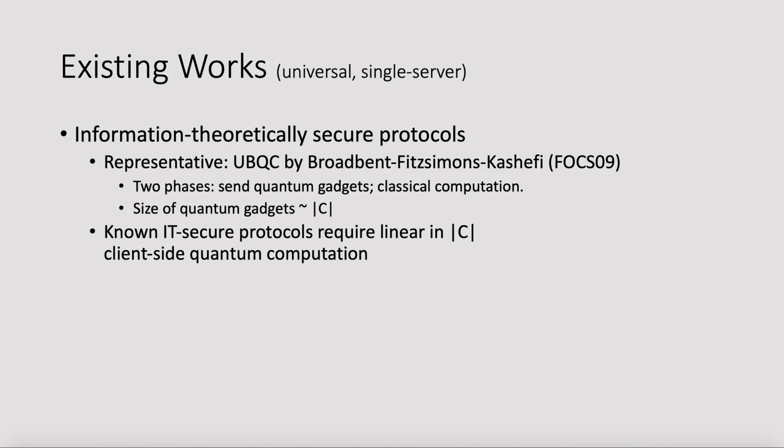In this protocol, there are two phases. In the first phase, the client only needs to prepare and send some simple quantum gadgets. And in the second phase, the client can be completely classical. But one problem is, in the first phase, the client-side quantum computation is linear in the size of the circuit.